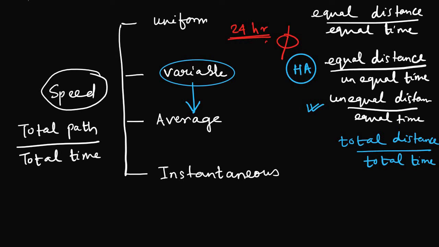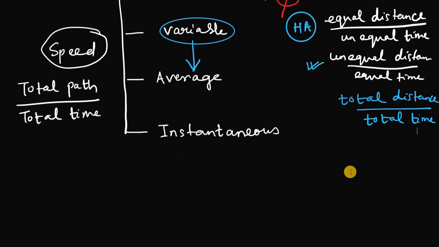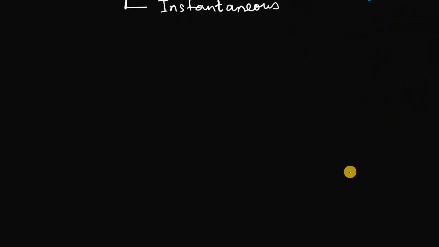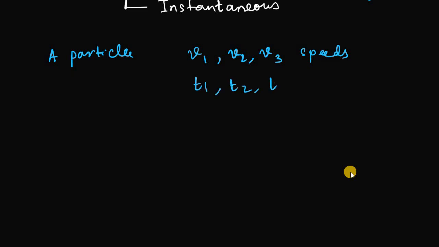Now the average speed can also be described like this: a body is moving with different velocities at different times. Let us take a particle which is oscillating. It has oscillatory motion and it is covering speeds v1, v2, v3 in times t1, t2, t3 respectively.